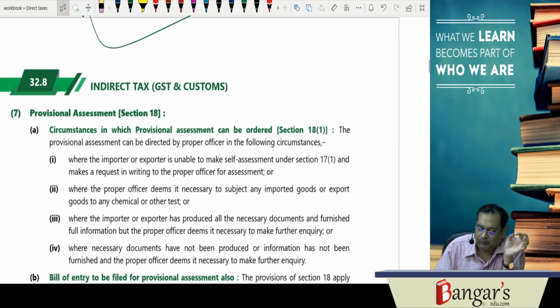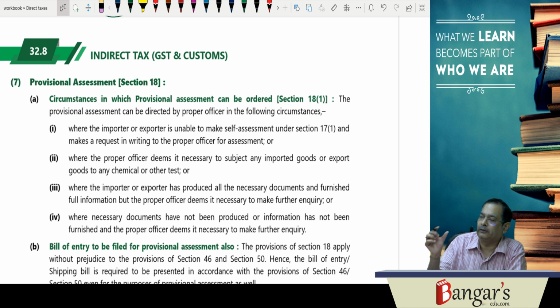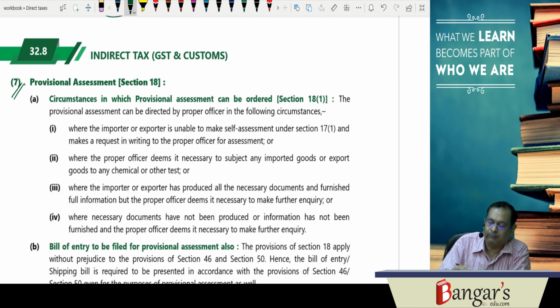Then in cases where the importer is unable to determine the classification, where the importer is unable to determine the valuation, he can go for what? The provisional assessment. In which cases provisional assessment can be resorted to is important, you remember.